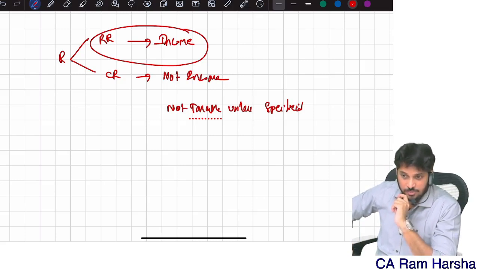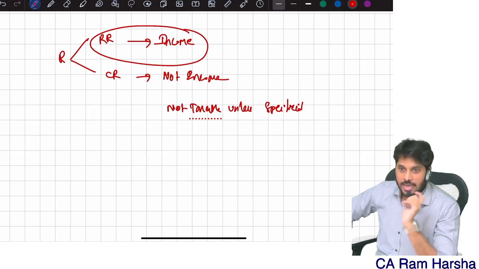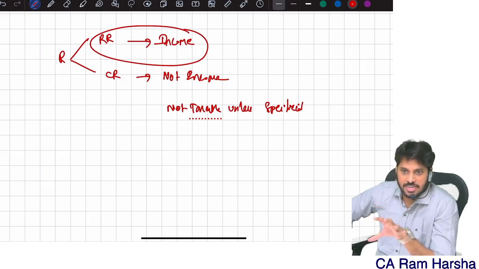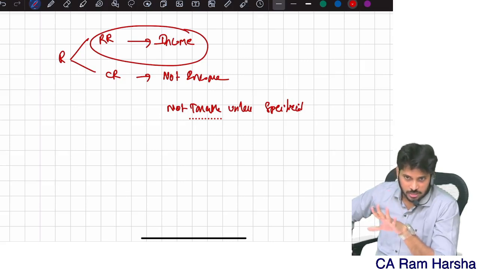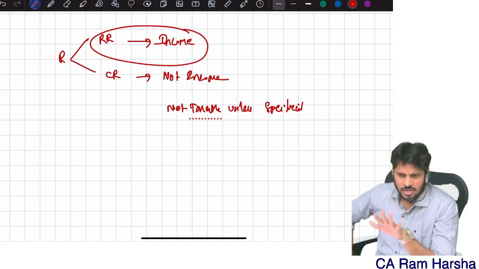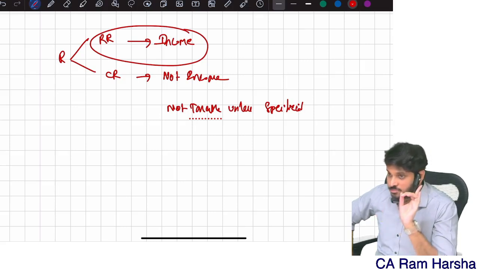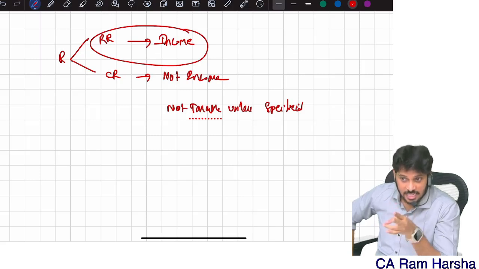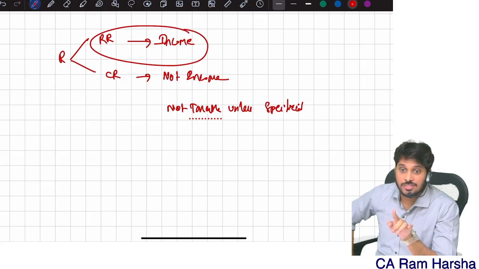Capital receipt, generally when do we get? On sale of assets. Only when we sell some capital asset we get capital receipt. Revenue receipt means something that's a regular income, with some sort of periodicity. By default, revenue receipt is taxable under any of the 5 heads of income. Either it should be salary or house property, or business or profession. If none of these 3, then that revenue receipt is taxable under other sources.